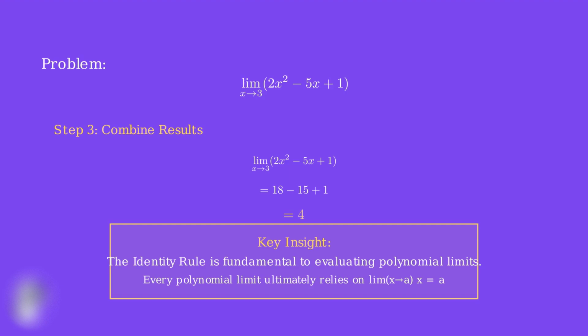Every polynomial limit, no matter how complex, ultimately depends on the simple fact that the limit of x as x approaches a value is that value itself. This makes the identity rule one of the most important limit laws in calculus.